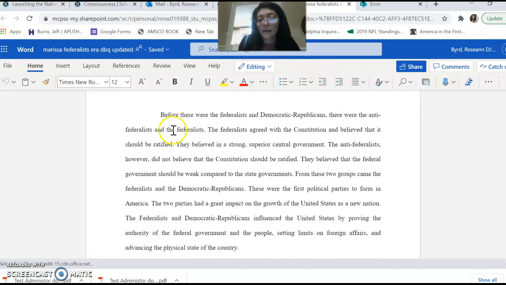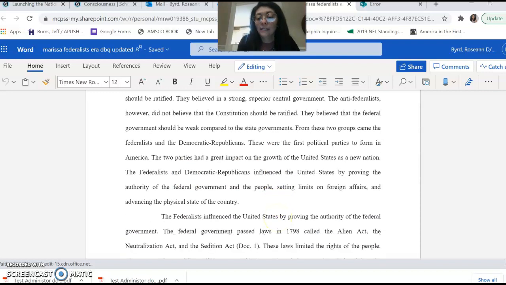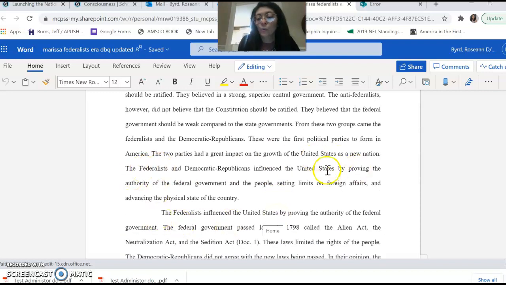You see here that this student's DBQ opens with historical context, just describing the time period, and it ends with a thesis that has 3 defensible claims. The Federalists and Democratic Republicans influenced the United States by providing the authority of the federal government and the people, setting limits on foreign affairs, and advancing the physical state of the country.